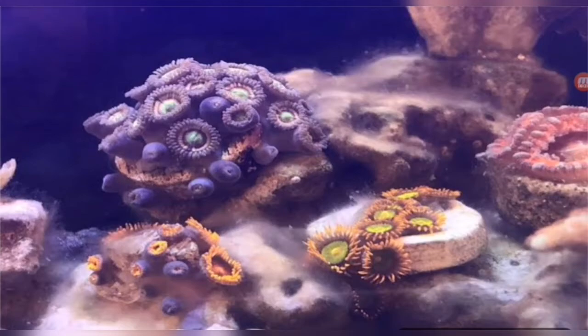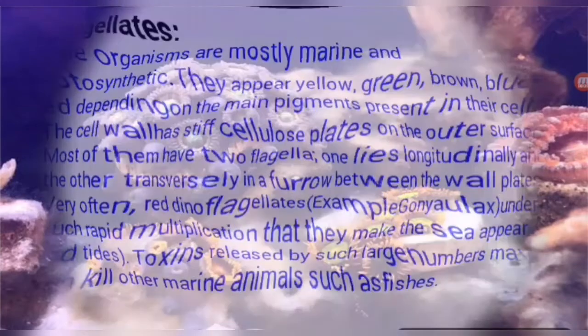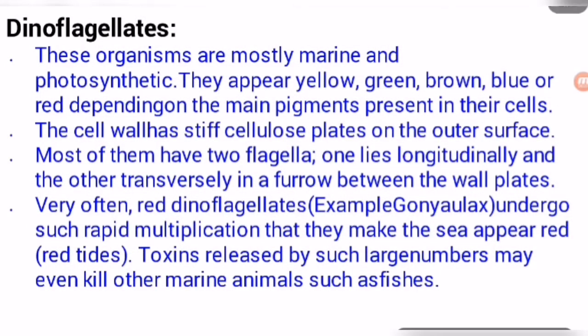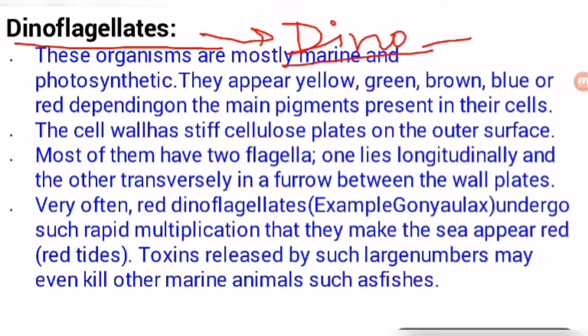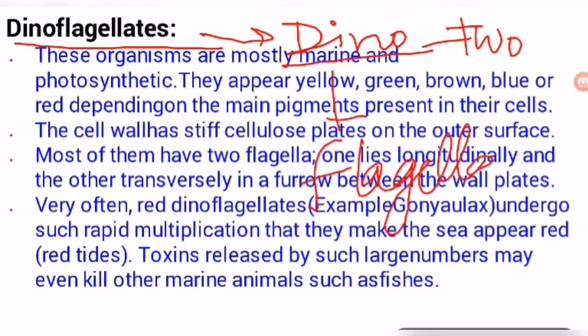Let's discuss the next category of the protista, that is dinoflagellates. As its name suggests, dino means two, and flagellates means flagella. These are unicellular protistans in which two flagella are found.